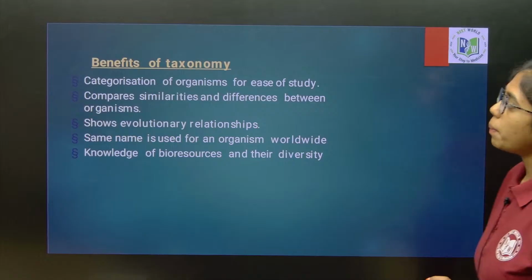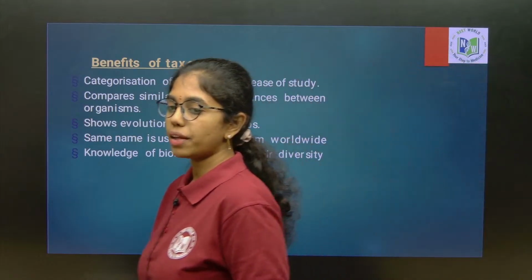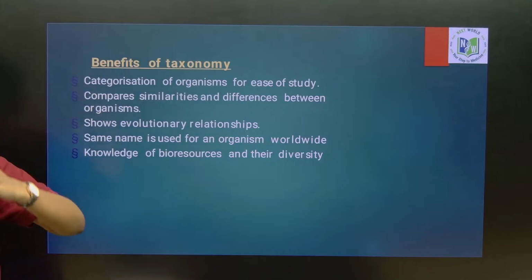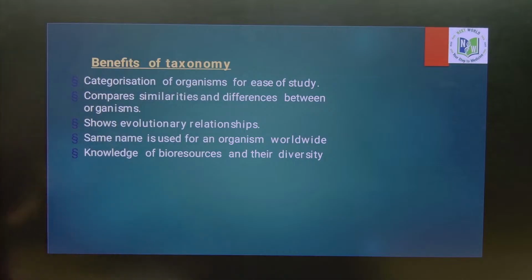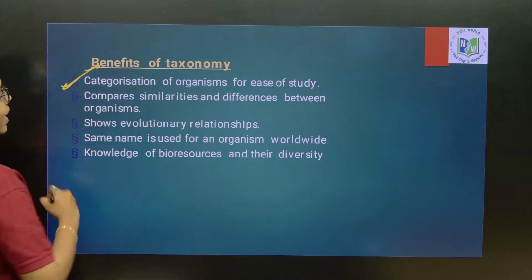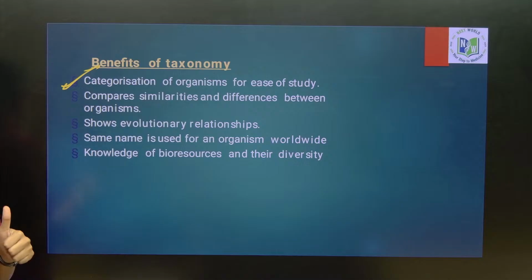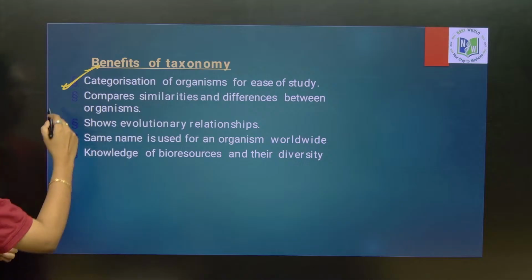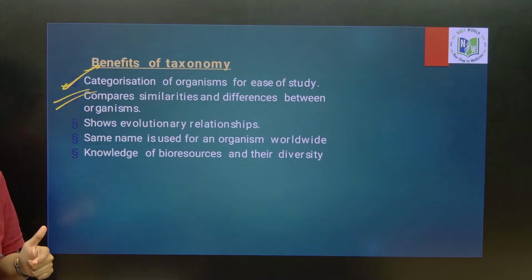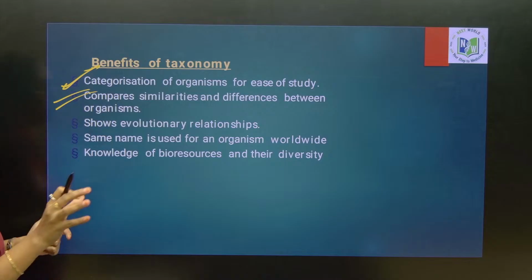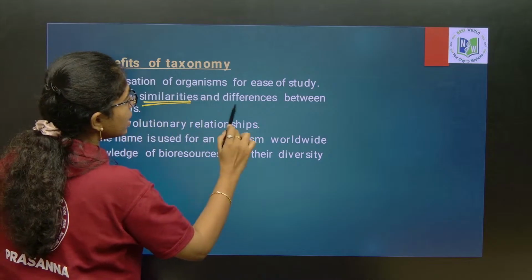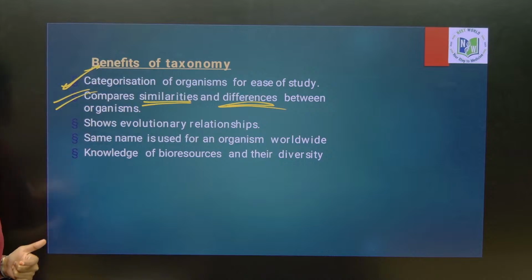What are the benefits of taxonomy? Placing the organisms into 7 obligate categories or taxa, what is the benefit of that? First is categorization of organisms for ease of study. All the organisms are categorized into categories. Second, as they are placed into different categories, it will be easy for us to compare the similarities and differences between them and classify them easily.